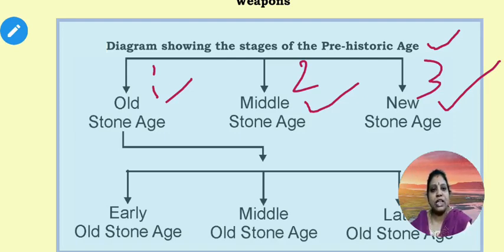So Old Stone Age man used sharp tools. So the delicate, important stone tools are used in the Middle Stone Age. So sharp edge tools are used in the New Stone Age. So these are the changes we found from one stage to another stage.